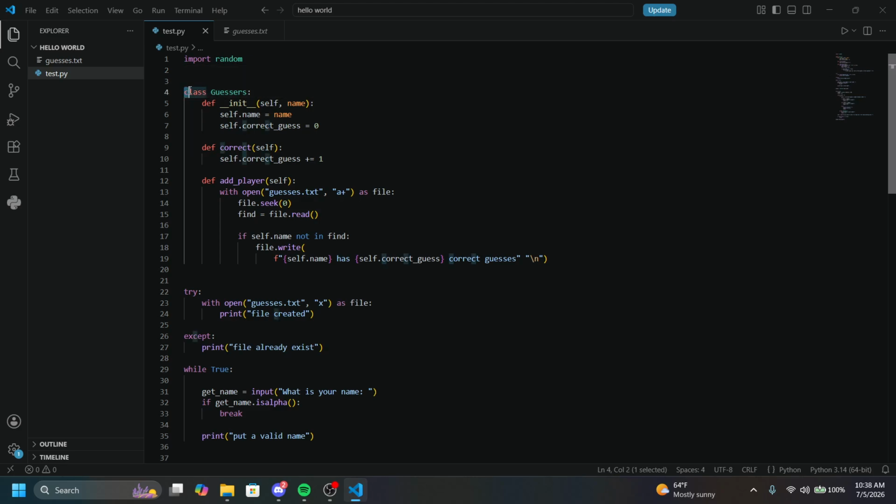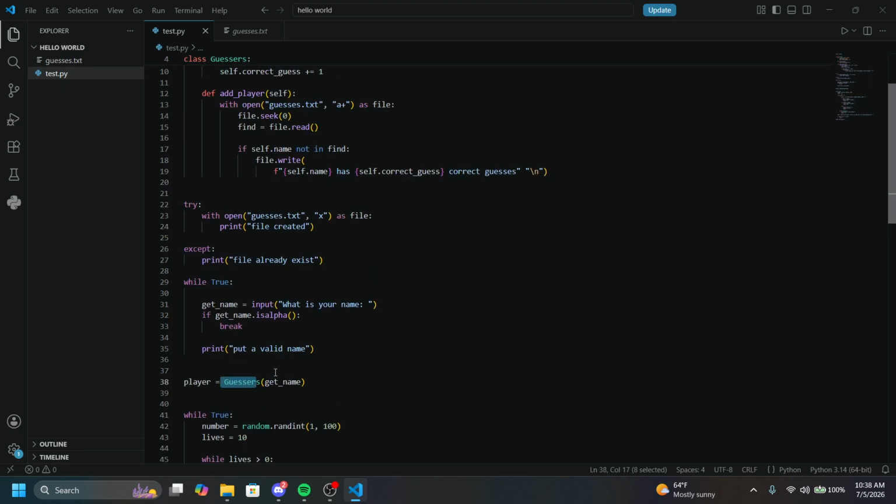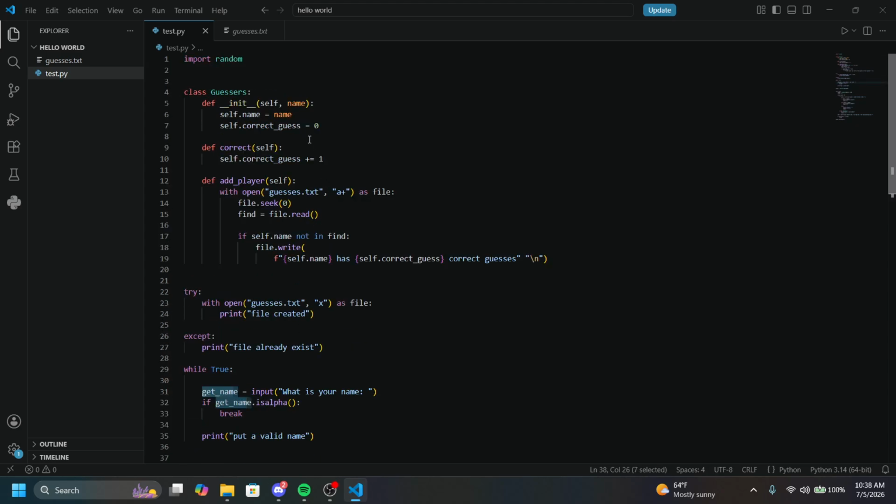First, I made a class, just named Guessers, and I did an init, which I'm not too sure what exactly this does. I'm pretty sure that whenever I call it, it's just going to run, and that's why I have to put the name in, because I put a variable right here called name. I basically put self.name, made it so it has a name, has correct guesses.